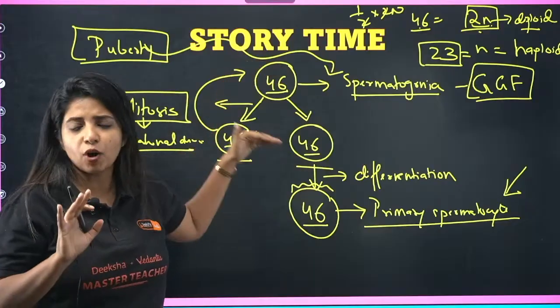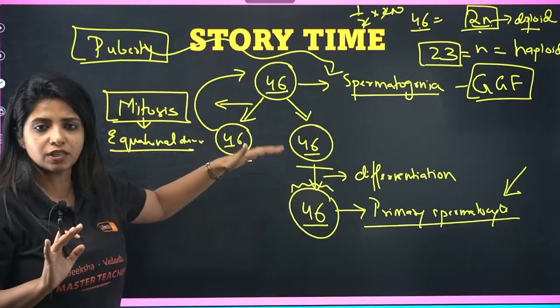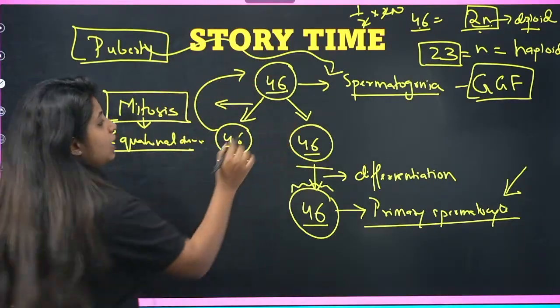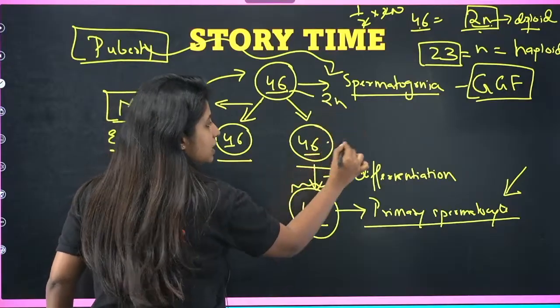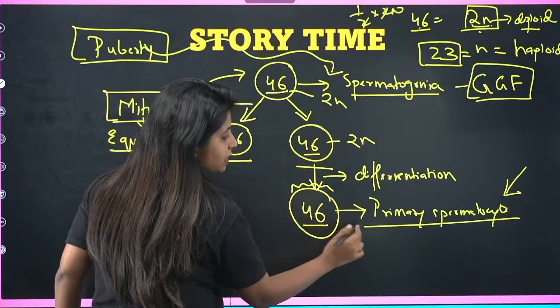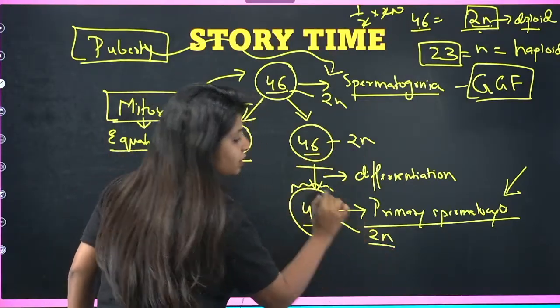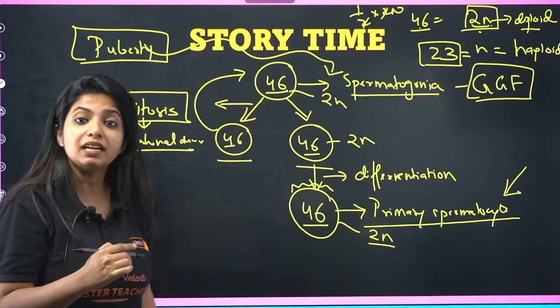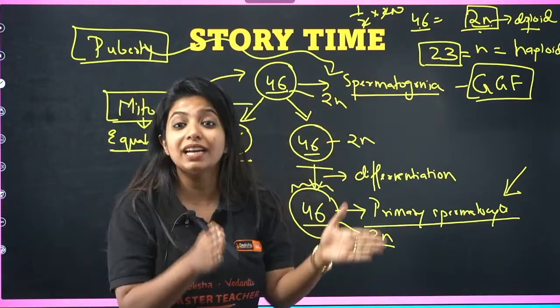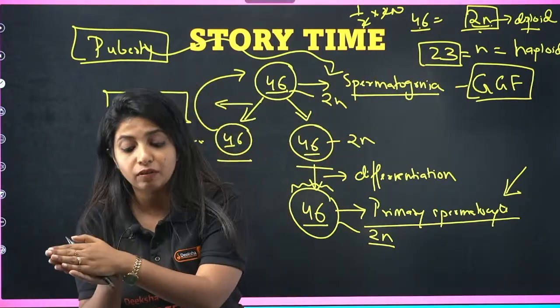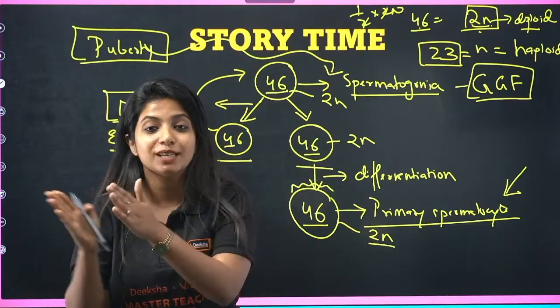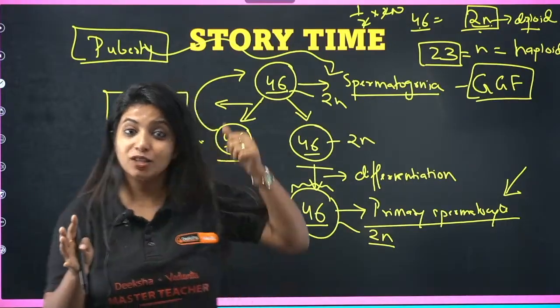Over here, I have not divided like that. This is just mitosis where the number of chromosomes remains the same. If I started with diploid, it is still diploid over here also. What about this cell? This is also diploid. When does anything become haploid? When it undergoes another type of division which is known as meiosis. What do you call it? Meiosis. So this was mitosis.